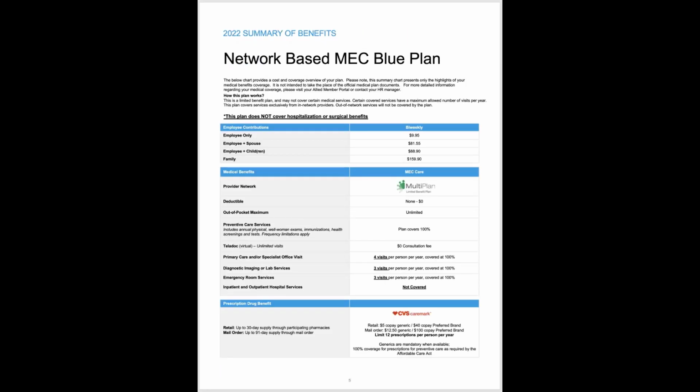So we're going to spend some time talking through each plan that's being offered this year. What we've prepared are high-level one-page overviews for each plan. This is by no means the full extent of the coverage for most of the plans we talk about. This is really designed to illustrate, at a high level, each benefit offering and show us the benefits that we look to first when we're making a plan election. So we'll start with the network-based MEC Blue plan.